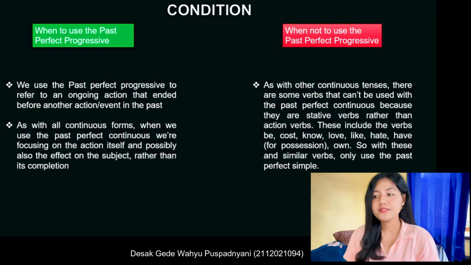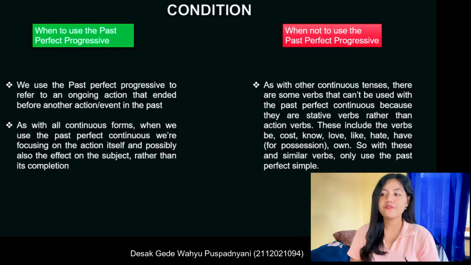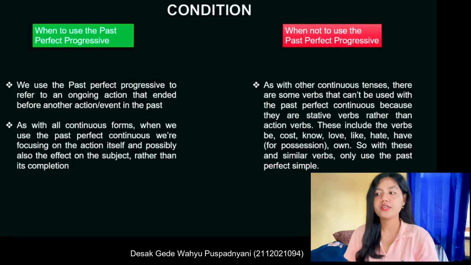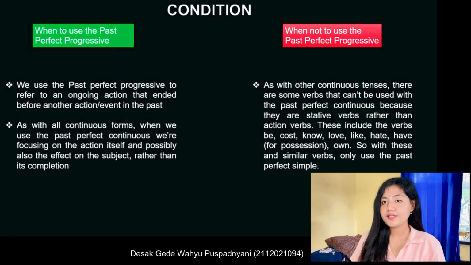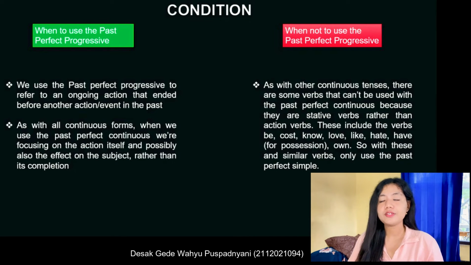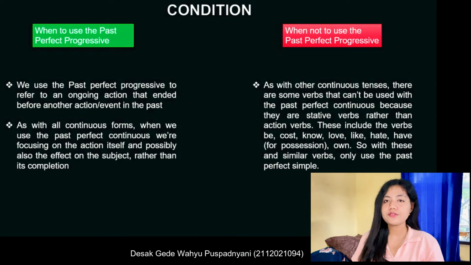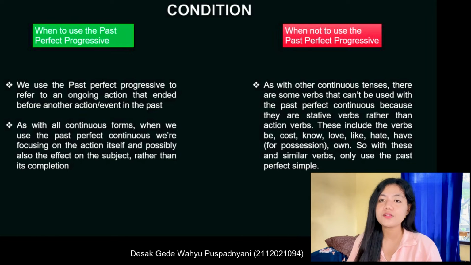We use the past perfect progressive to refer to an ongoing action that ended before another action or event in the past. As with all continuous forms, when we use the past perfect continuous, we are focusing on the action itself and possibly also the effect on the subject, rather than its completion.